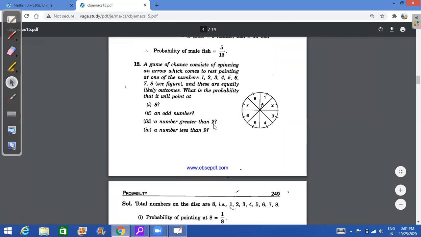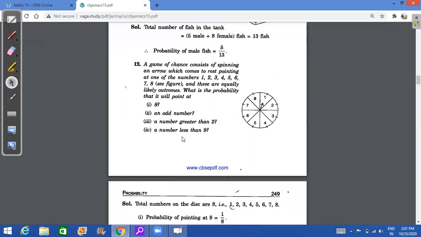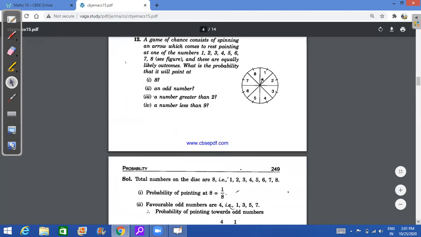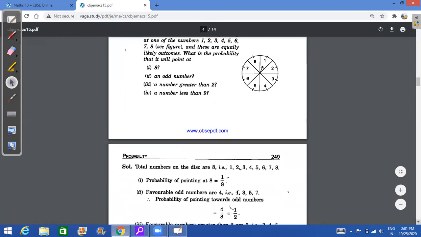A number greater than 2, which are the numbers greater than 2? 3, 4, 5, 6, 7, 8. So how many numbers are there? 1, 2, 3, 4, 5, 6 numbers. So greater than 2 will be 6 upon 8, that's 3 by 4. And number less than 9, all the numbers are less than 9. So that's a sure event. So answer will be 1. Okay, so you can complete this.